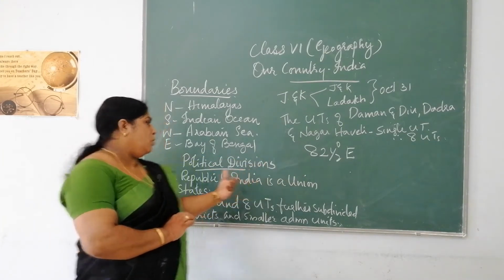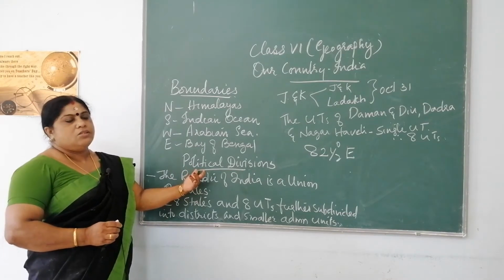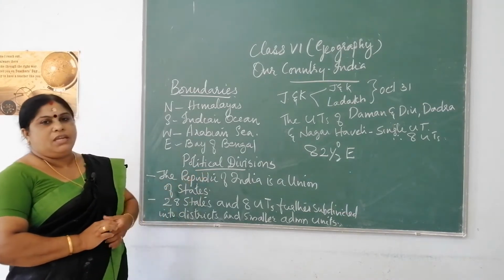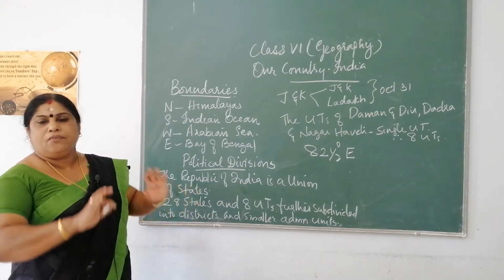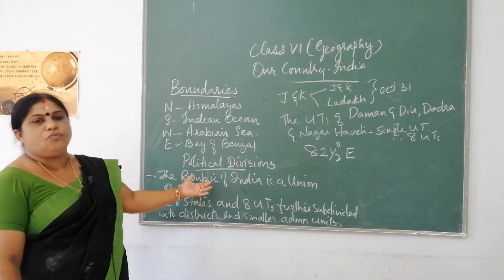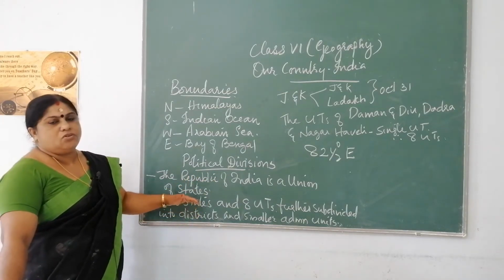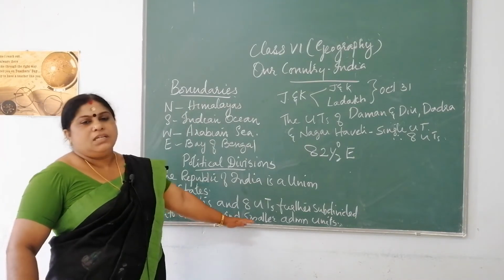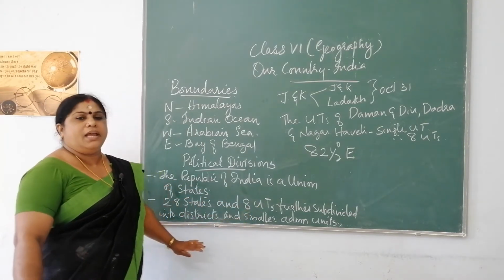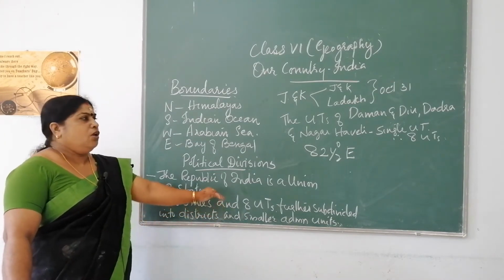Now moving on to the political divisions of India. What are the political divisions of India? So India, the Republic of India, you call India a union of states. A number of states join together to form the country India. So you call it a union of states. At present we have 28 states and 8 union territories, which are further divided into districts and other small administrative units also.